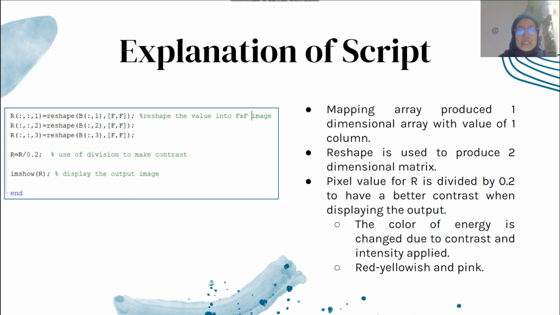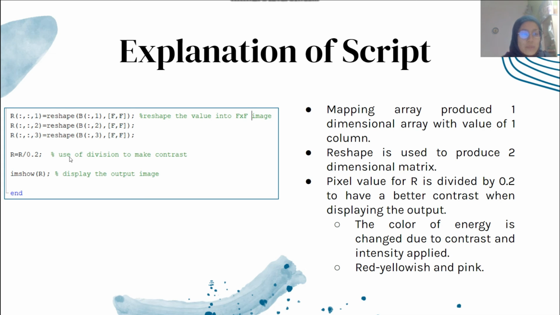Next, the mapping array produces a one-dimensional array with one column, so I use the reshape function. Reshape is used to produce a two-dimensional matrix. The pixel value for R is divided by 0.2 to have a better contrast when displaying the output.